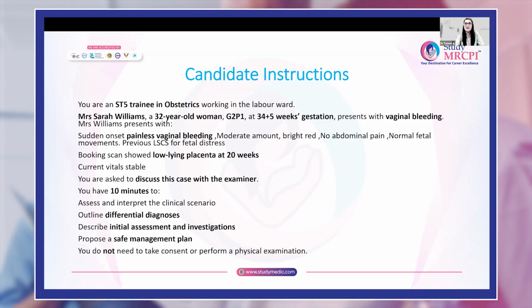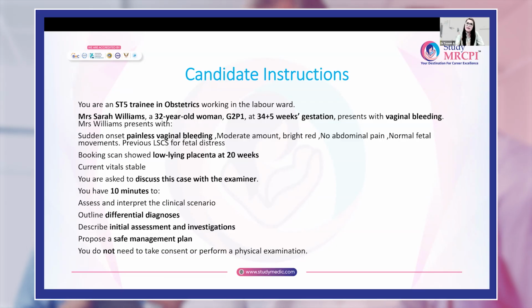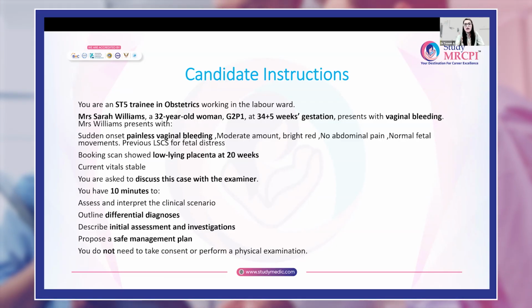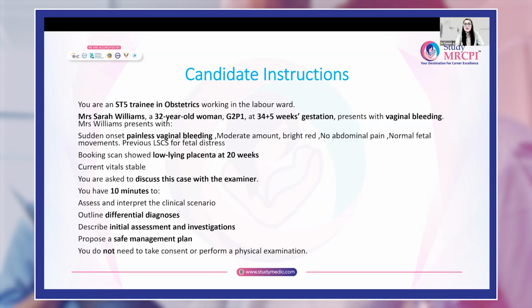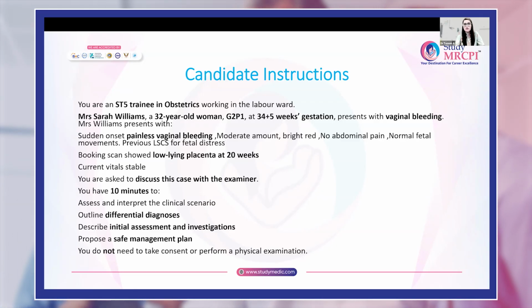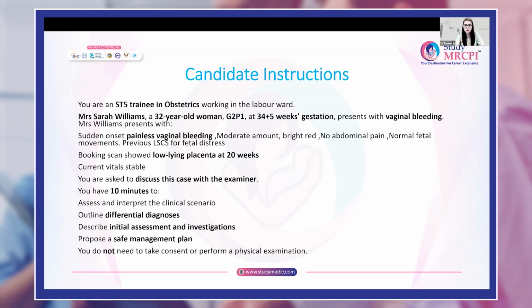If she is bleeding, her blood group should be known, and if the need arises and she is Rh negative, anti-D should be administered. As she is 34 weeks, steroid cover should be considered for lung maturity.